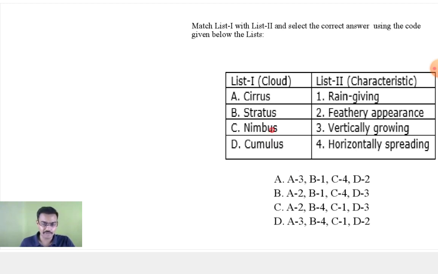Okay, now try to answer this question. Very simple. Match the following question. This kind of question you can find in your serious examination. Cirrus, cloud, stratus, nimbus, cumulus. So you can easily do this question by elimination.